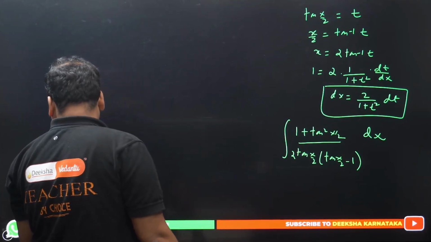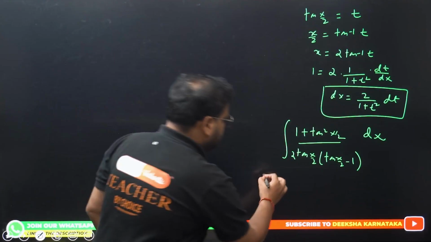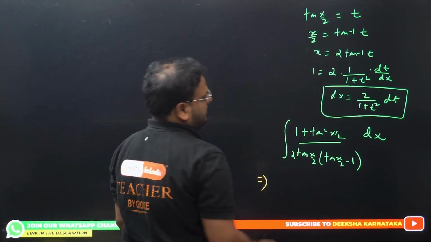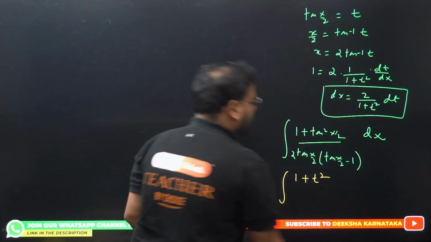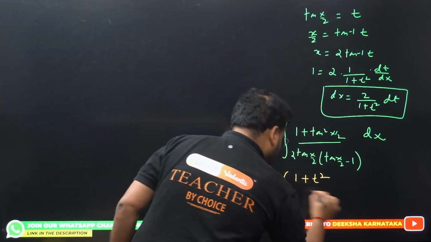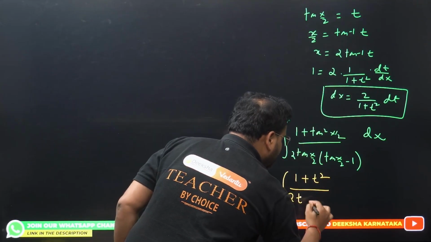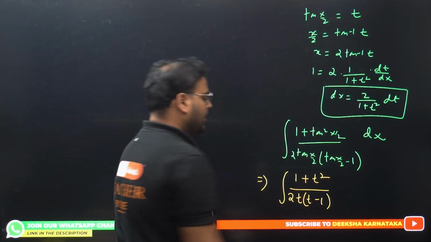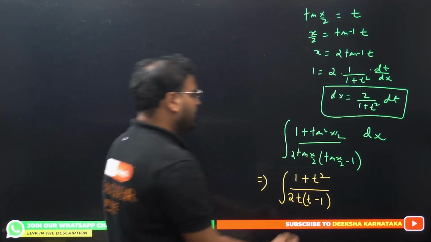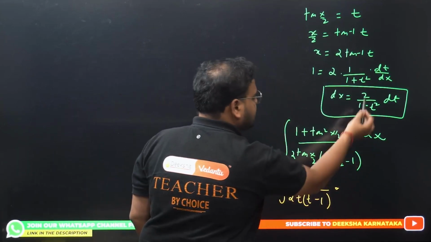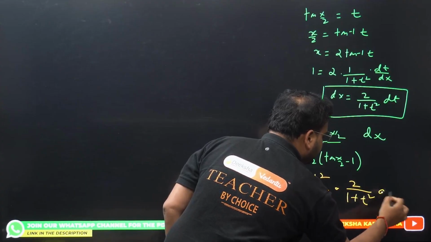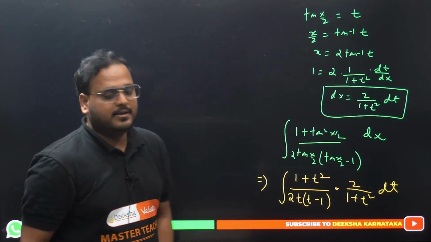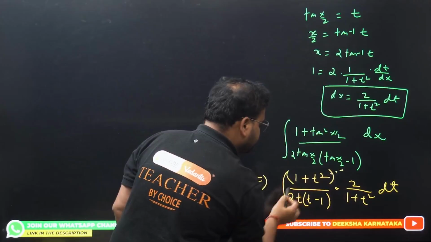Now, using the substitution, I get 1 plus t square in the numerator and 2t times t minus 1 in the denominator. Superb. Over here, dx is 2 upon 1 plus t square dt. This whole thing is cancelled.